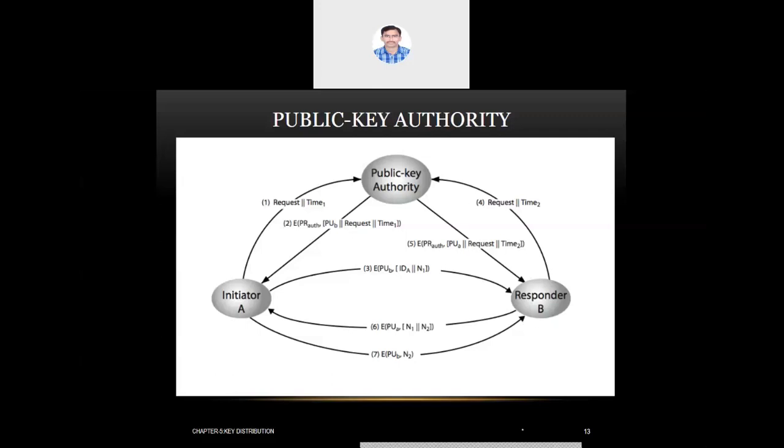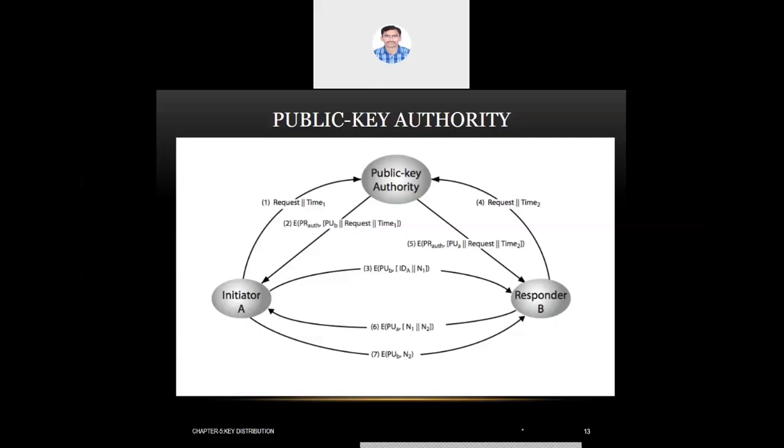So what does the package contain? The package contains the public key of B, which has been requested by A, so that it is now responding. That is PUB, followed by the same request which has been sent by A, the request along with the timestamp. Along with that, the public key authority is sending B's public key to A.